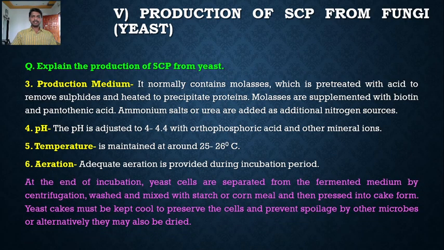At the end of incubation, the yeast cells are separated from the fermented medium by centrifugation. These are washed, mixed with starch or cornmeal and then pressed into cake form. So the yeast cells are produced in cake form. For this, the yeast cells are separated from the fermented medium by the process of centrifugation. A centrifuge is used for separation of the yeast cells from the fermented medium. These separated yeast cells are washed, mixed with starch or cornmeal and finally pressed into cake form.